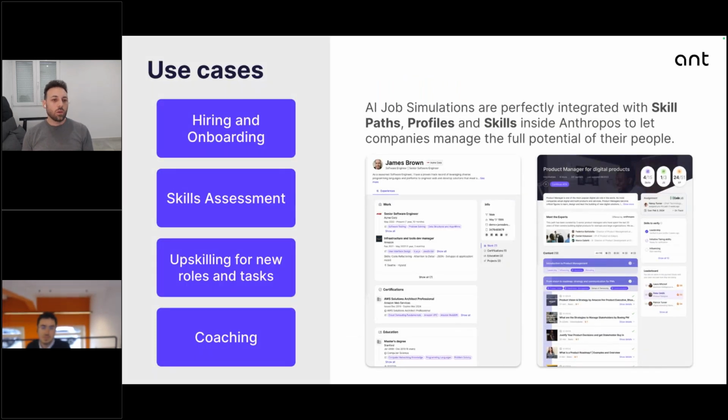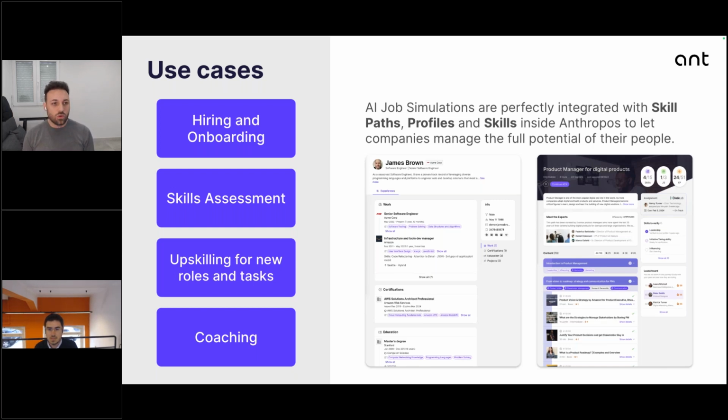And here, as you can see, we try to summarize some of the potential use cases where you essentially can adopt job simulation. So think about that you can improve and automate your hiring processes. The idea is that we wanted to help talent managers to use job simulation to simplify their hiring processes. And as I say, the idea is that we wanted to replicate real scenarios. So if someone has applied for my company or any specific role, I can assess the skill of this person, trying to see if this person is a good fit or not for my organization.